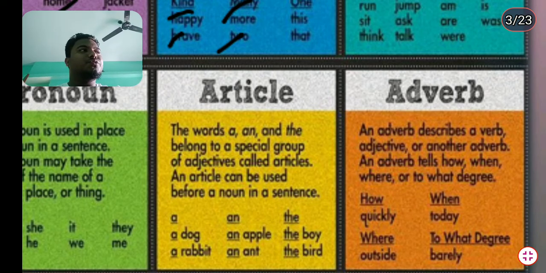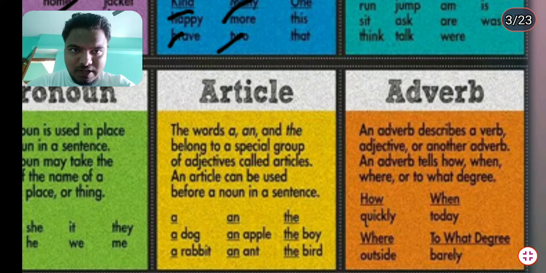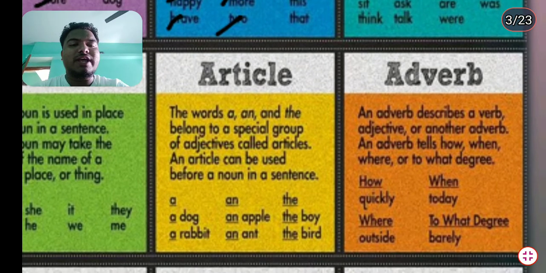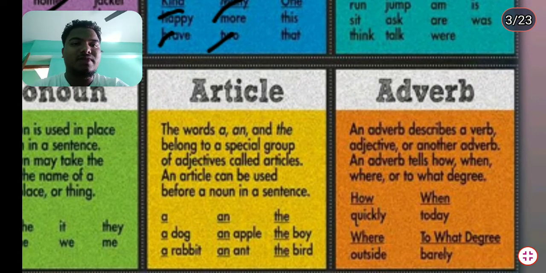So a and an are the shorter form of this and that. These and those refer to many people, but the refers to all kinds of people. It can refer to single people, and particularly it can refer to a group of people or a number of people. That's why I want to say that the can be used with many people or a single person. So a and the are articles, a shorter form of a demonstrative adjective. An article can be used before a noun in a sentence.